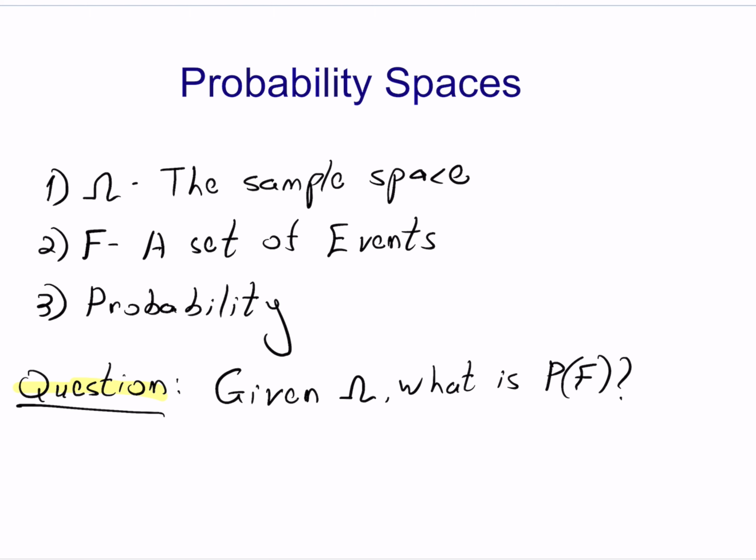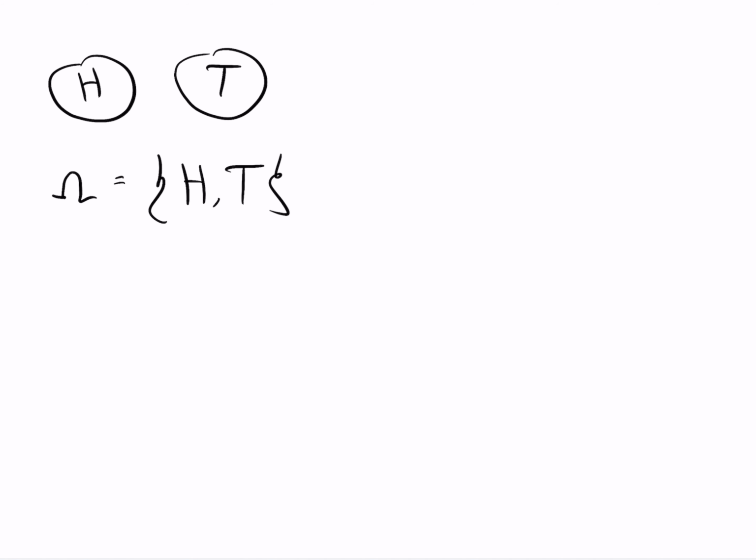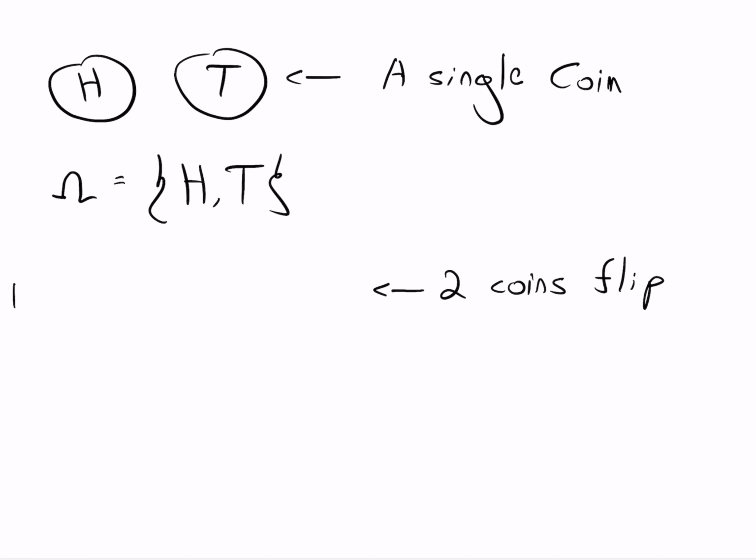Let us consider a flipping coin example, where I can get a tail or a head. So the sample space omega is equal to head or tail. That's my whole sample space. In other words, this is all the possible outcomes. When I flip a coin once, the outcome may be head or tail. But, and this is important, when I flip two coins, suddenly the sample space changes to something completely different. It can be either head-head, head-tail, tail-head, or tail-tail.